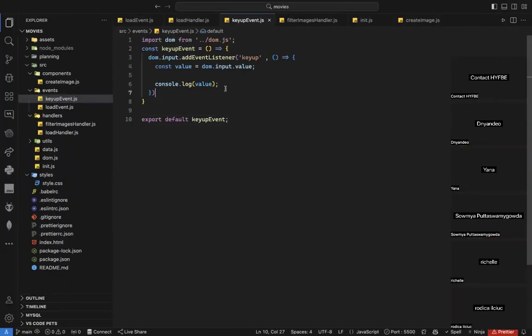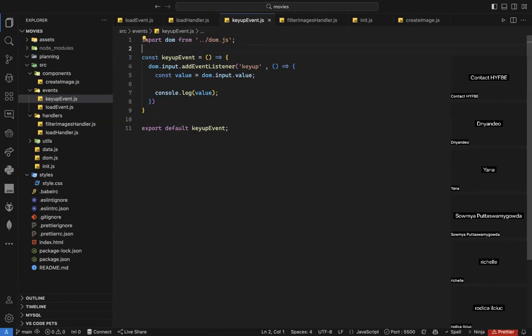So let's call our handler, which I don't have. I need to import it here. So import, what was the name of my handler? Filter image handler. Voila. And now, can I just put my handler like that here, without this arrow function? Can I put my handler here? Yes or no? Why?